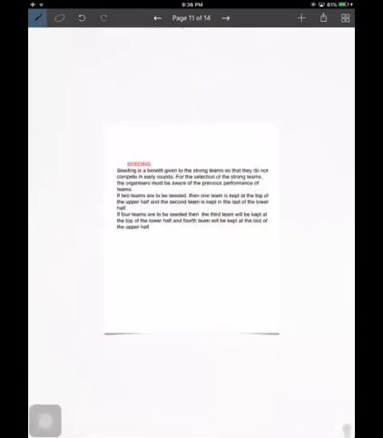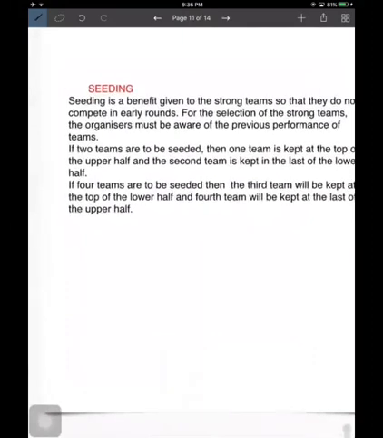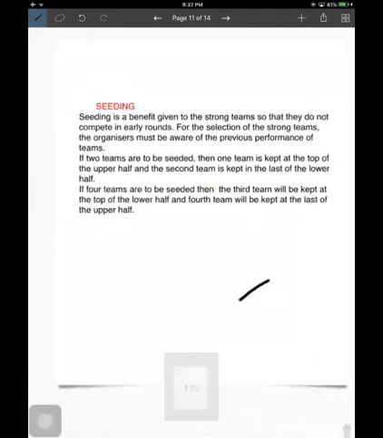Now let's move on to our next topic, that is seeding. Seeding is a benefit that is given to the strong teams so that they do not compete with each other in early rounds. For the selection of the strong teams, the organizers must be aware of the previous performance of the teams. Now, how will you assess this position? What is seeding?